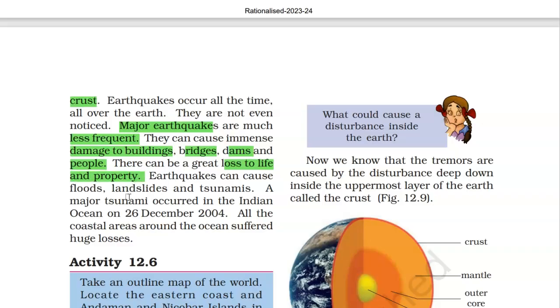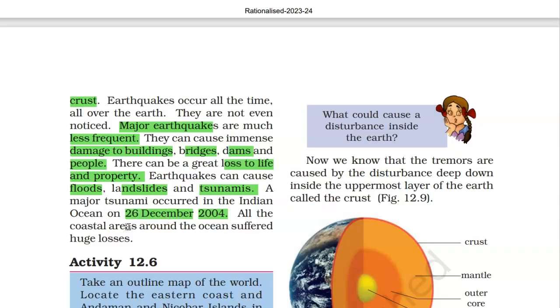So earthquake is one natural phenomenon which triggers other natural phenomena like floods, landslides, and tsunamis. Tsunamis are earthquakes under water. A similar tsunami happened in the year 2004 on 26th December. It was a very devastating one.